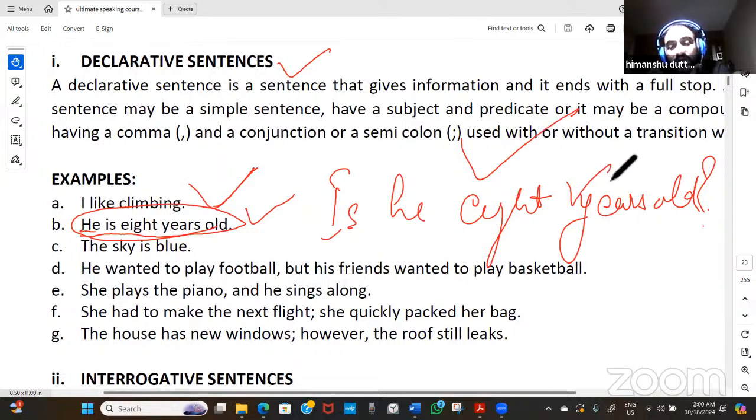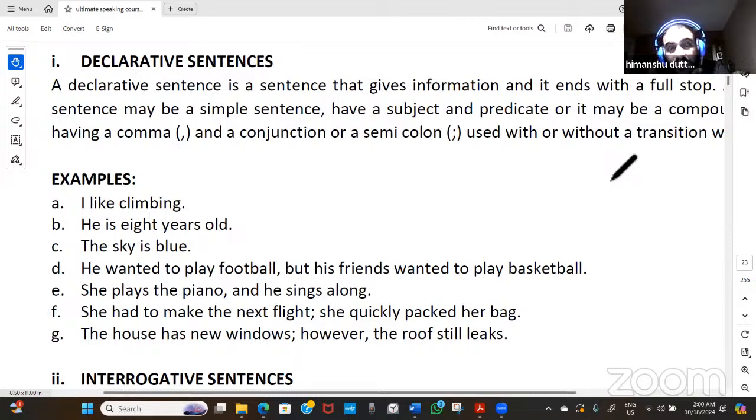Questions are those which will start with the helping verb or with the WH word, depending upon that. But here we are talking about the declarative sentence, different categories. The sky is blue. The sky is blue in color. So declaration is made. He wanted to play football, but his friends wanted to play basketball. So here we have a conjunction between these two independent clauses.